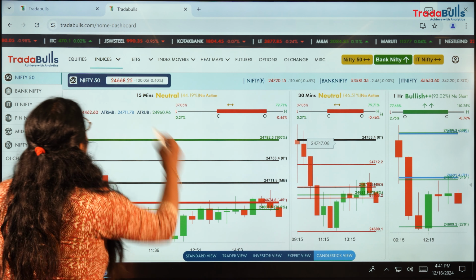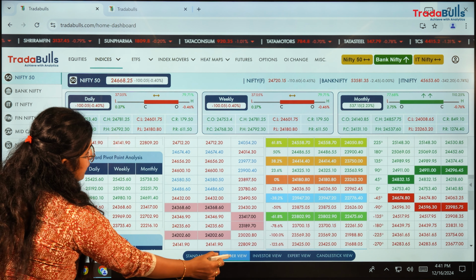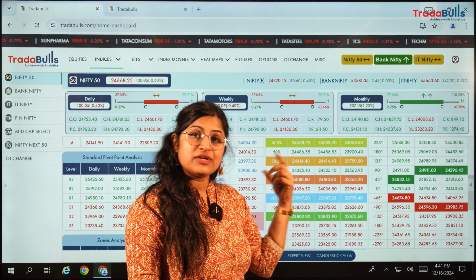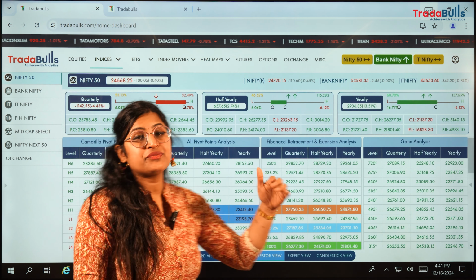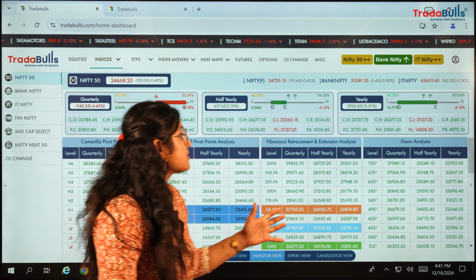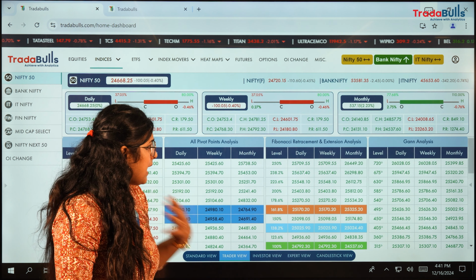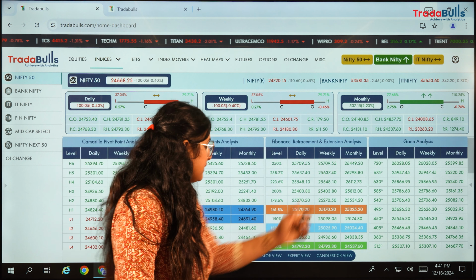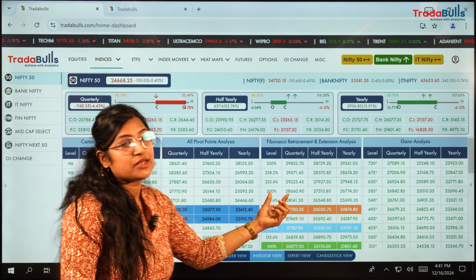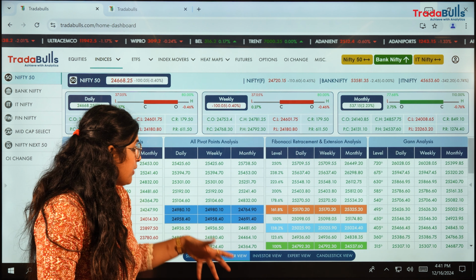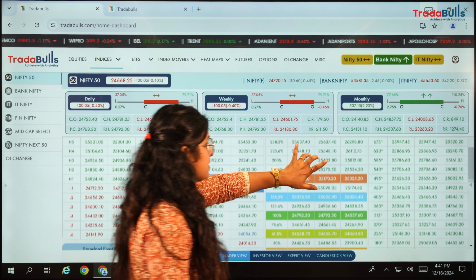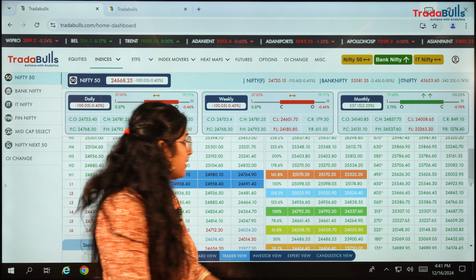But looking at the data points, let's go to the trader view. Trader view gives us a short term indication. Investor view gives us the same data but for long term investment purposes. In trader view, I'll get my data points at daily, weekly, monthly, while investor view will give data points for half yearly, quarterly and yearly. So I'm going to take trader view weekly analysis to give a better understanding.